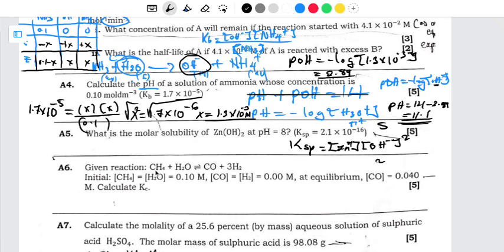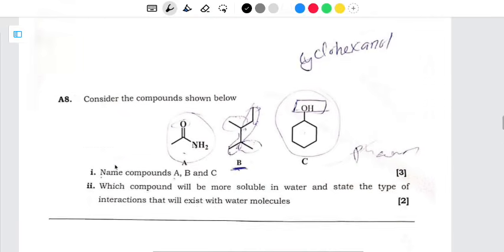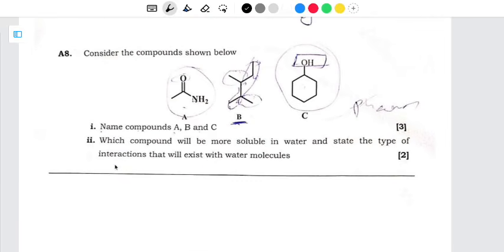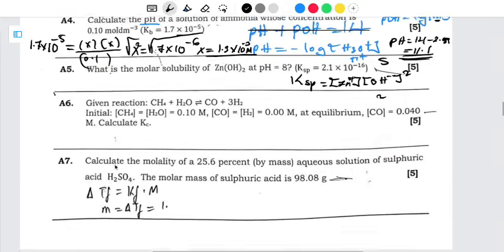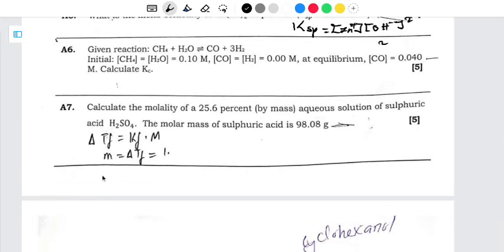Then carbon dioxide initial is equal to hydrogen initial, which is equal to 0.00 molarity. At equilibrium, carbon dioxide is equal to 0.040 molarity. So we have been told to calculate Kc. So what are we going to do? Let me now write the IC table. Okay, this is our IC table.